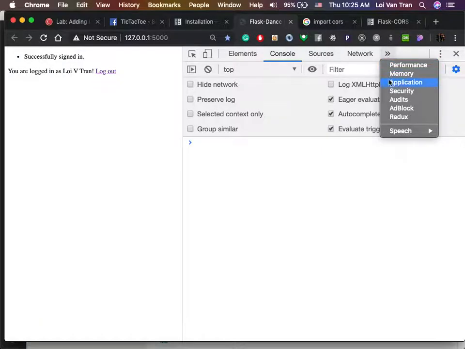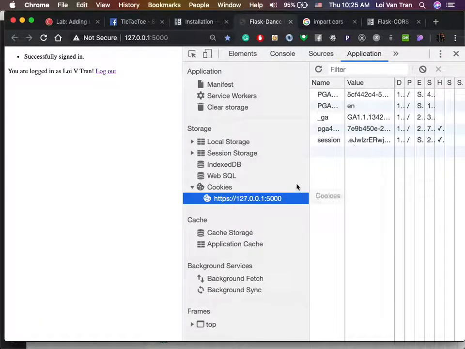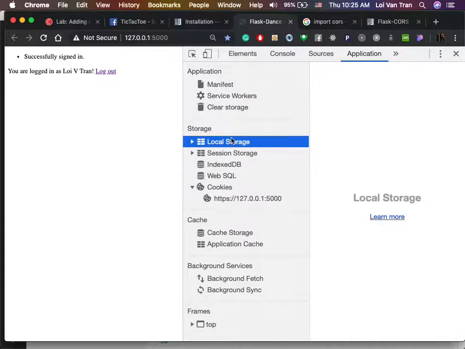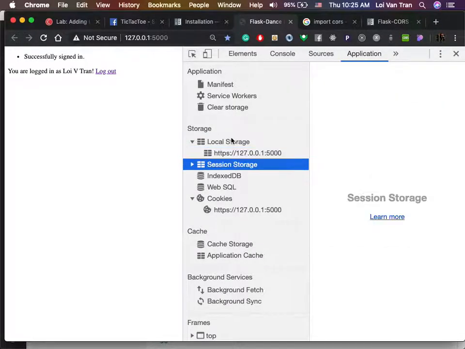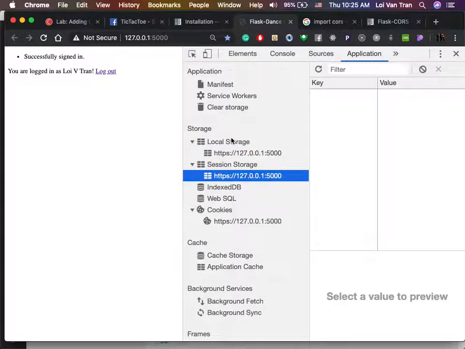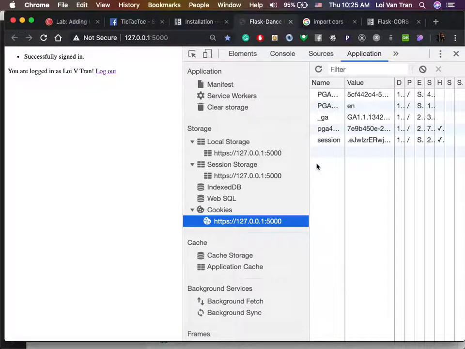Okay, so now let's get a high-level overview of what's going on. We're gonna open up our console log, and then we're gonna look at our application inside of our cookies. Okay, we don't see anything in local storage. We don't see anything in session storage, but we do see something inside of our cookies. This is basically a little piece of data that is stored on the client, on the browser, so that the application can run faster and it doesn't have to do as many steps in the future.